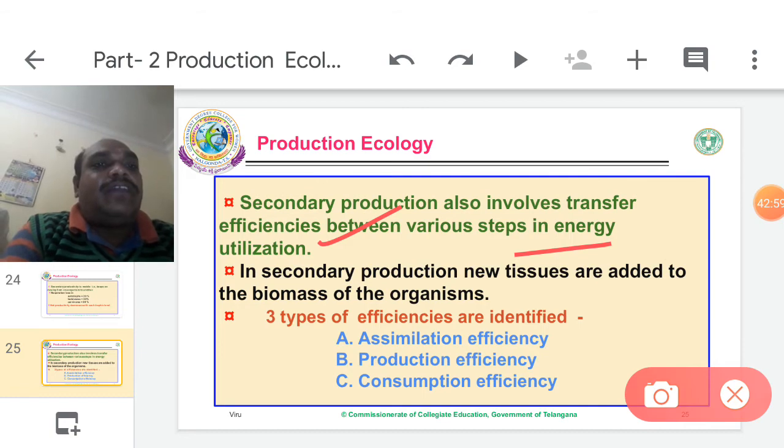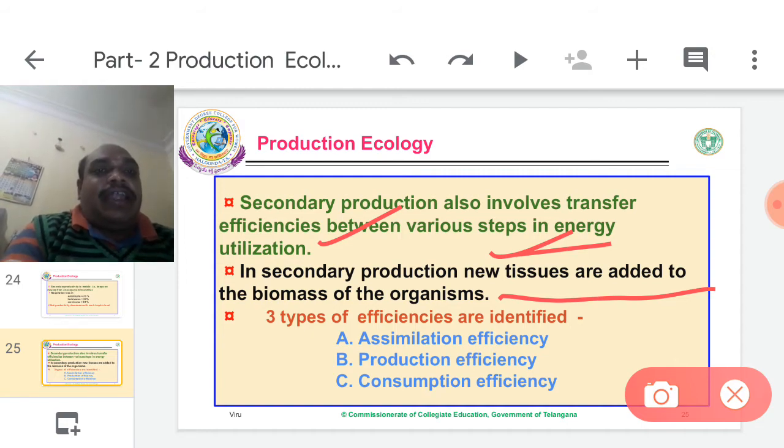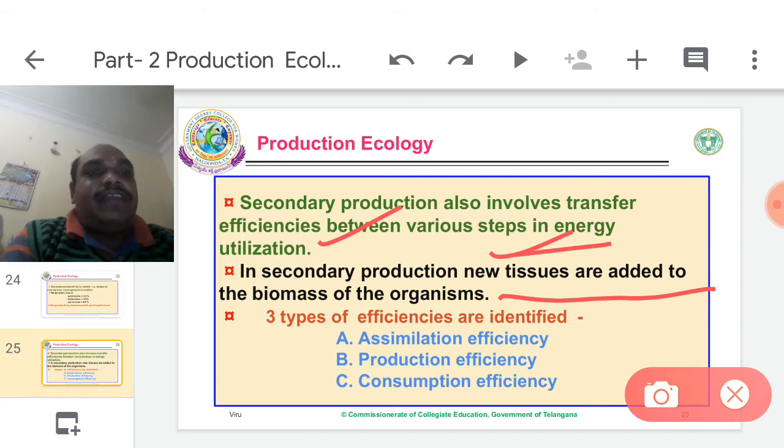In secondary production, new tissues are added to the biomass of the organism. Always new tissues are being added to the organism. Efficiency is of 3 types: assimilation efficiency, production efficiency, consumption efficiency.